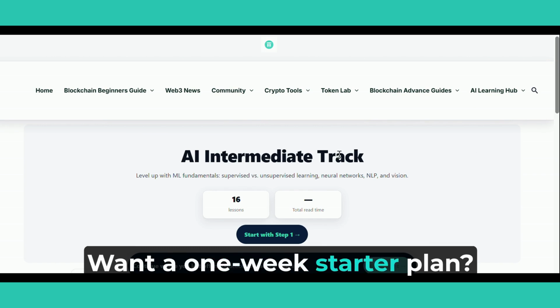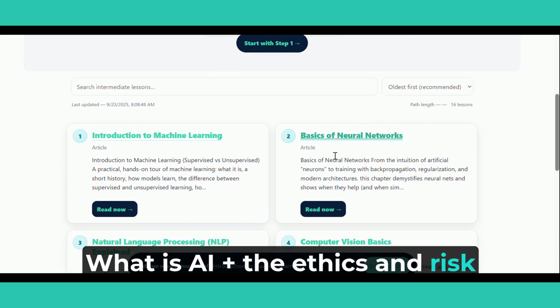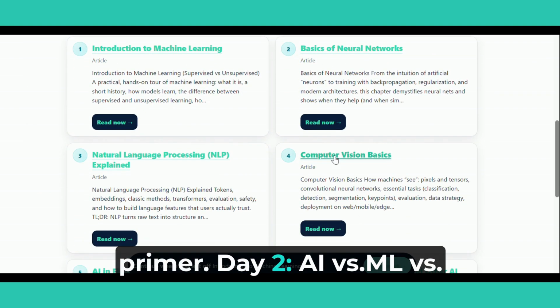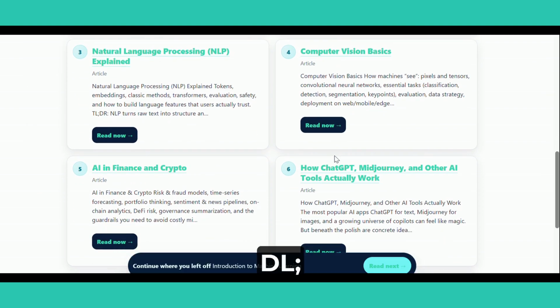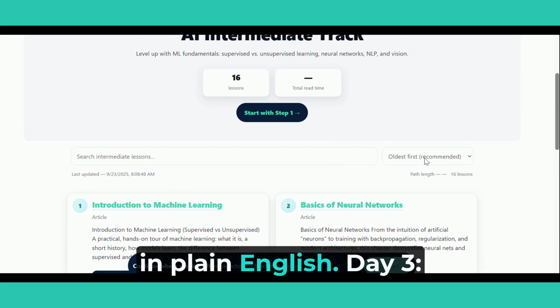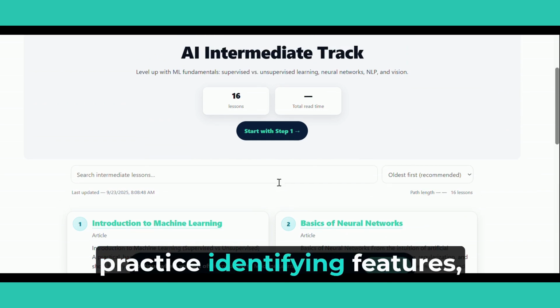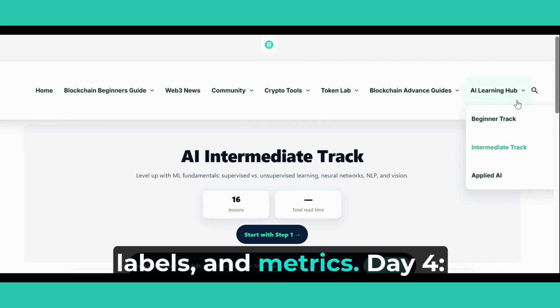Want a one-week starter plan? Day 1. What is AI plus the ethics and risk primer? Day 2. AI versus ML versus DL. Rewrite 3 definitions in plain English. Day 3. Intro to machine learning. Practice identifying features, labels, and metrics.